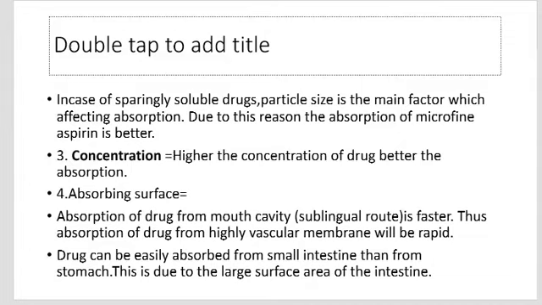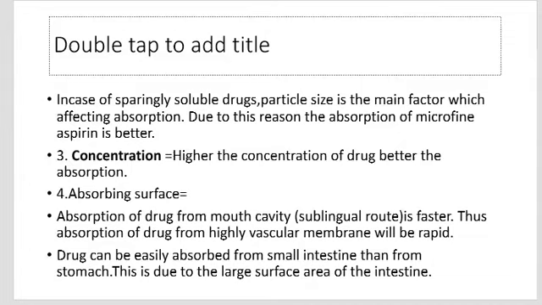The fourth one is the absorbing surface. As compared to the gastrointestinal mucosa and pulmonary epithelium, skin is a poor surface of absorption. The absorption of drug from the floor of the mouth cavity, that is the sublingual route, is faster.